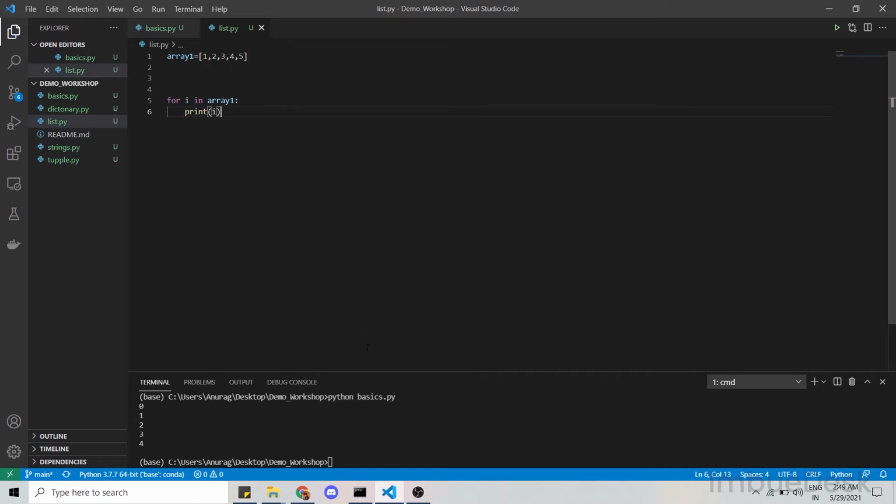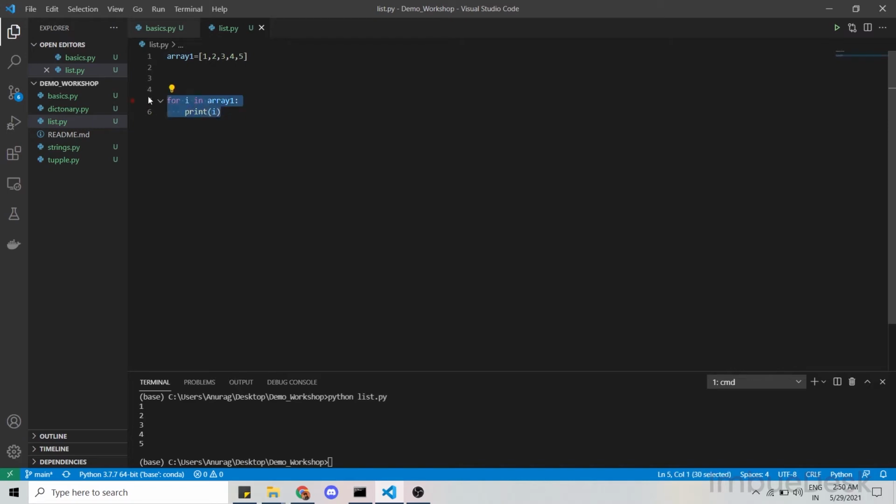So saving it, running it again, python list.py, and as we can see 1, 2, 3, 4, 5 is printed. Now suppose we want to add 6, 7, 8 after it.